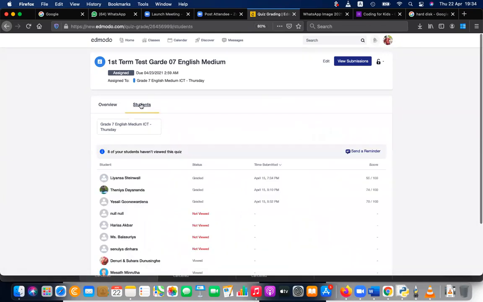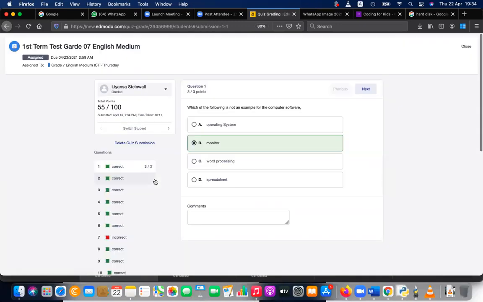But the correct marks I'll take. These are the correct marks. Liansa, Tania, Yesali, you have done that, and Tania got good marks, 74. The other two also did well, but need to improve. I'm going to take Liansa's paper and grade this.